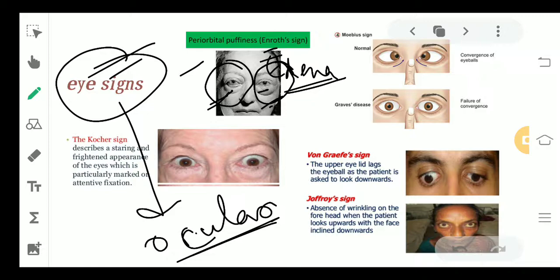Now we have the Moebius sign. What do we see in the Moebius sign? If you put a finger on the center of your nose, on the bridge of your nose, and you try to converge your eyes towards the center, they will normally converge towards the center.